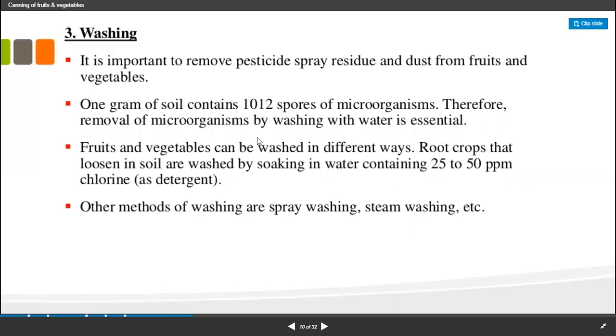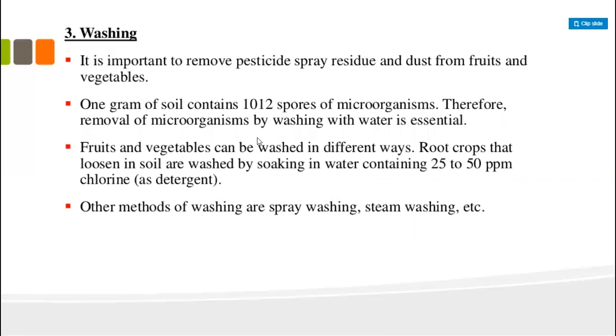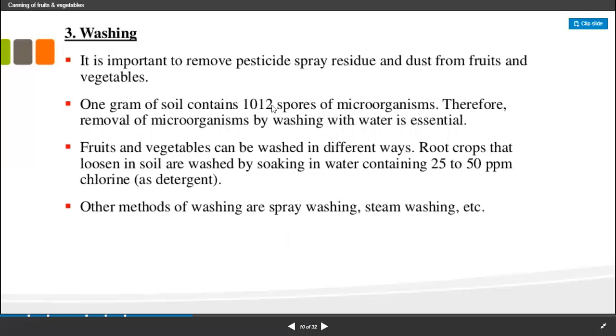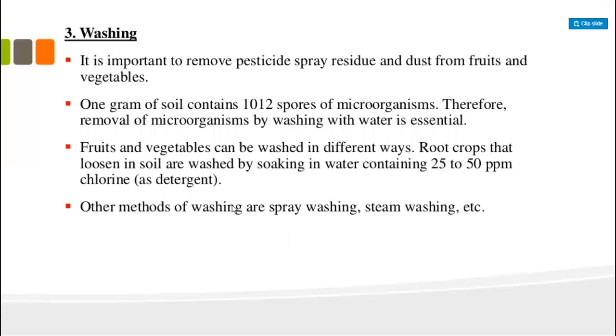The next step is washing. The washing is conducted so the material is dust free and contamination free. This washing is required for the purification of the food material, and 1 gram of soil may contain 10^12 spores of microorganisms. So washing is one of the most important things, because dust particles contain a lot of bacteria and fungi. So the first step that needs to be done for preservation is washing.